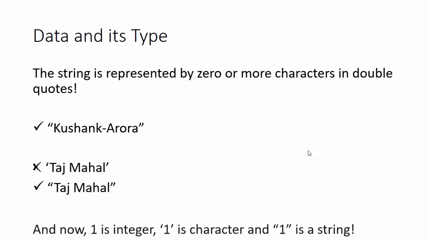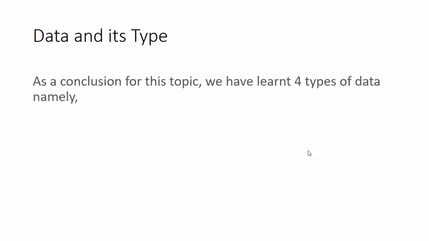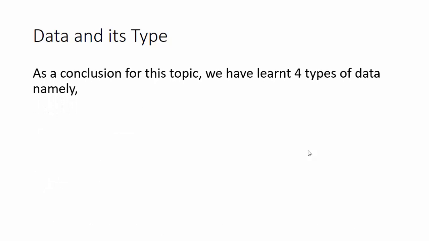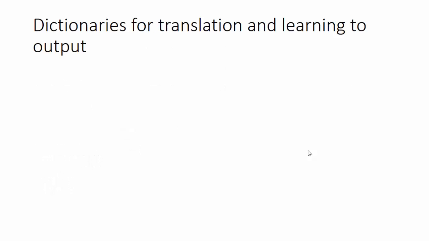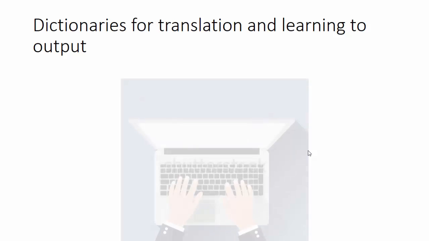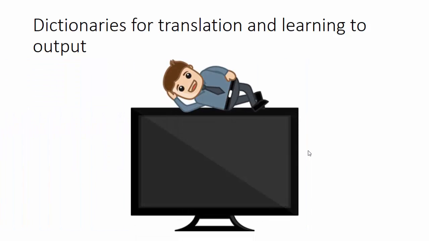And now 1 is an integer. If it is written in single quotes, it is a character. And if written in double quotes, it is a string. So now, as a conclusion for this topic, we have learned four types of data, namely integers, floating point numbers, characters, and strings. Now we know about data. We will learn about getting the data through the keyboard in the next session. But in this one, we will learn how to print it on the screen.